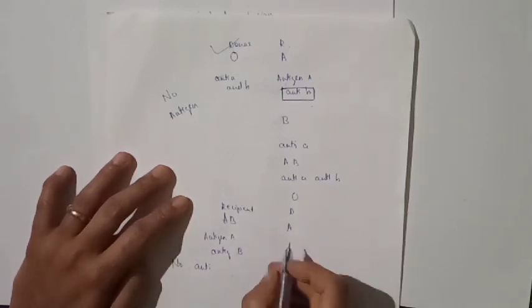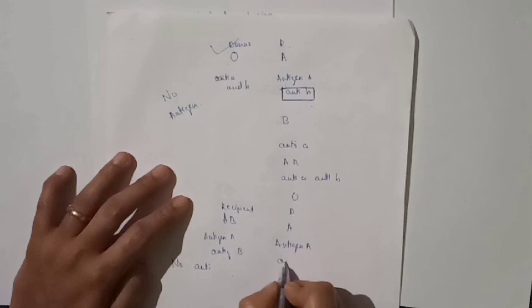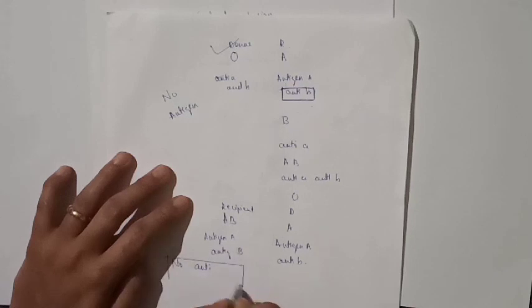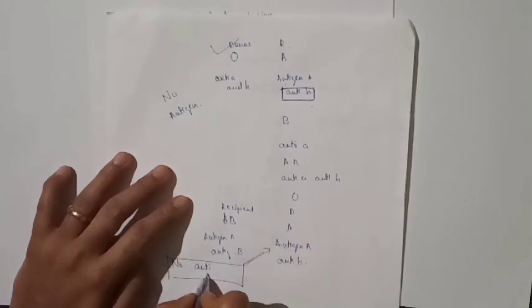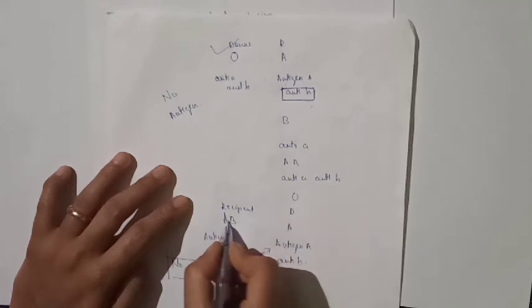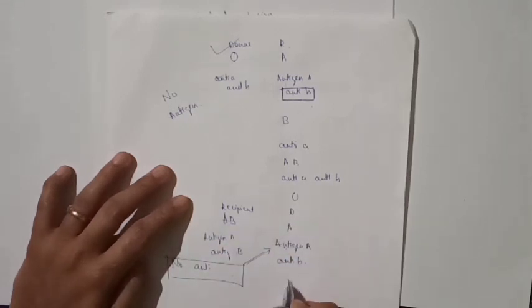In the donor, antigen A is present and antibody B is present. There is no antibody in the recipient, so the donor antigen is not detected. So it is easily donated to the AB blood group.